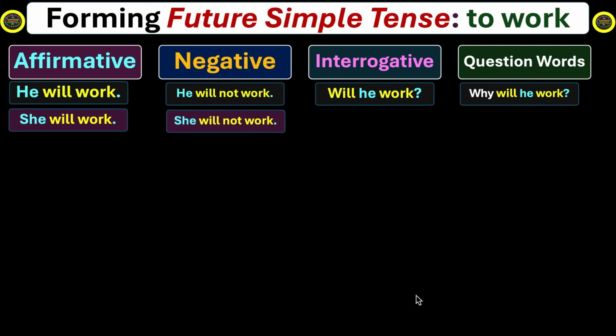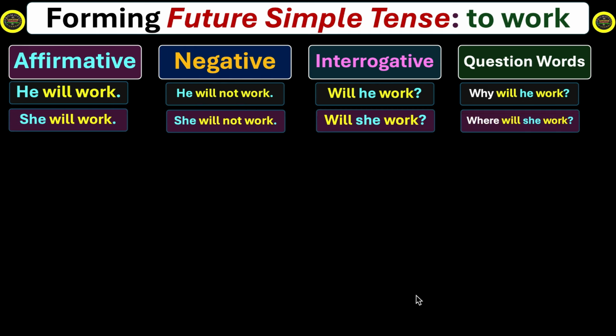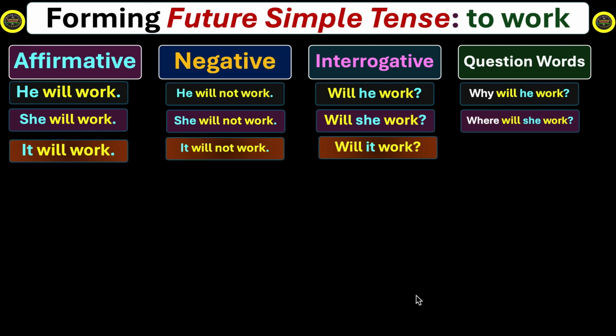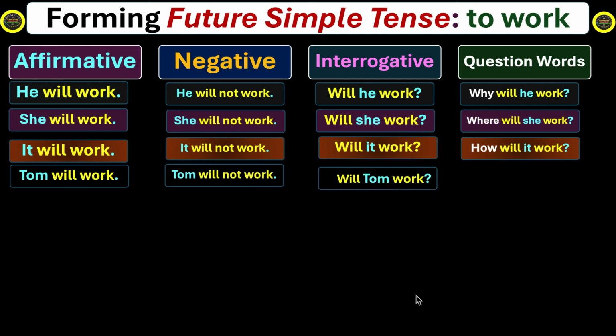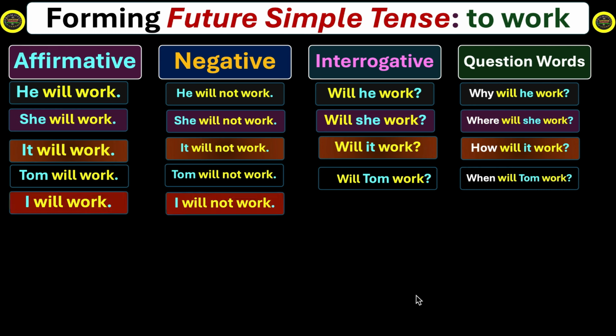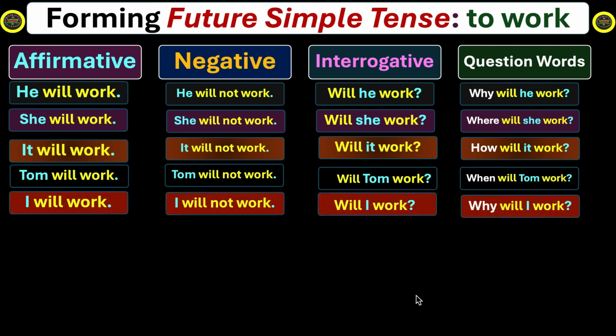She will work. She will not work. Will she work? Where will she work? It will work. It will not work. Will it work? How will it work? Tom will work. Tom will not work. Will Tom work? When will Tom work? I will work. I will not work. Will I work? Why will I work?